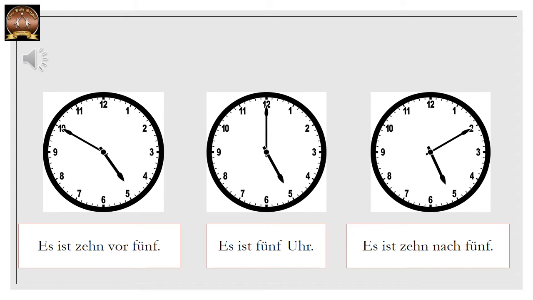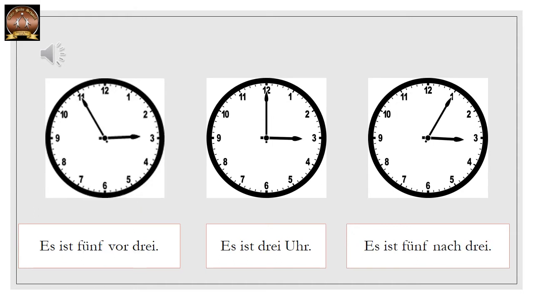So let's go. Now, like we said for Viertel and 10, similarly we can say the same for 5 Minuten. So now instead of Viertel and 10, we have to say 5. Simple. So in der Mitte haben wir es ist 3 Uhr, links es ist 5 vor 3.